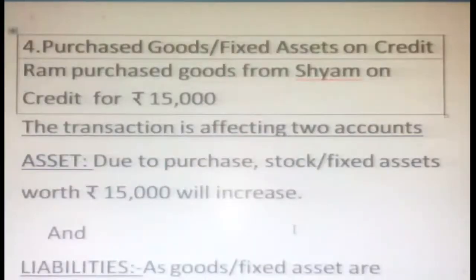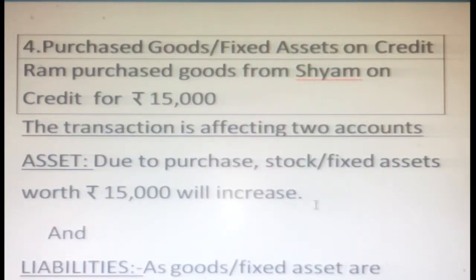See here, the fourth one. What is it? Purchased goods or fixed assets on credit. Here we purchased maybe goods or an asset on credit basis. As you know, on credit we can't pay immediately, we have to pay later. But we should know whom we are going to buy from. That's what: Ram purchased goods from Shyam on credit. How much? 15,000. So what are the two accounts affected? One is asset and the other is liabilities. So what is the asset here? Due to the purchase, we can say maybe stock or fixed assets worth 15,000 will increase.